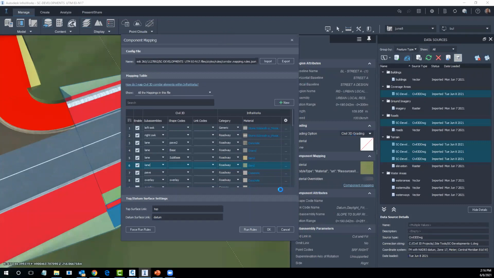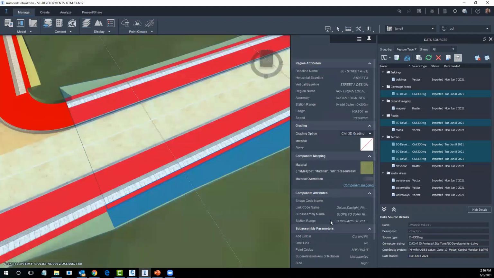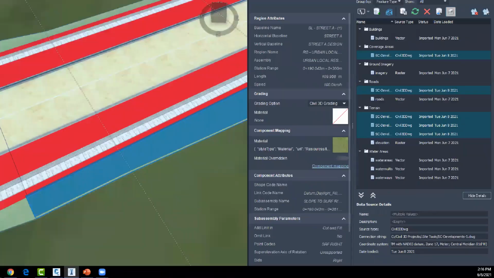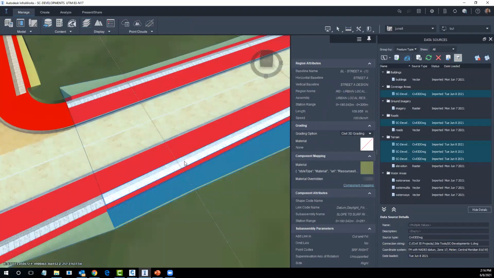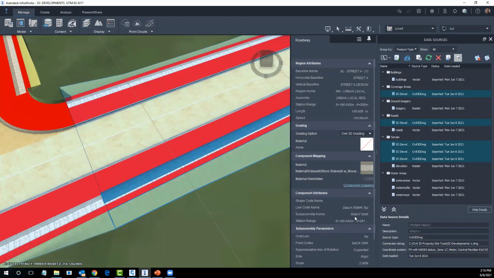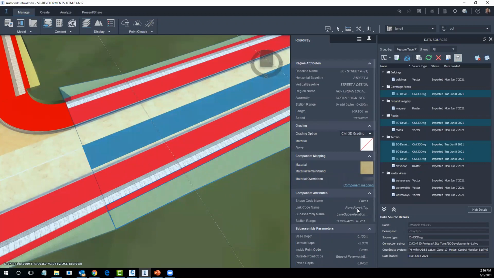You may notice as I'm working through this, my sub-assemblies are being shown. All the details are in the lower right corner. I do have some custom names just so I can identify them a little bit easier down in the lower section here, where I have them identified as, you know, slope to surface right is 1. If I was to pick on the sidewalk, you can see it's identified as right sidewalk. If I was to pick on the lane, you can see the shape code is pave 1, the link code is pave 1. So you can create a lot of these and you can manually override them.